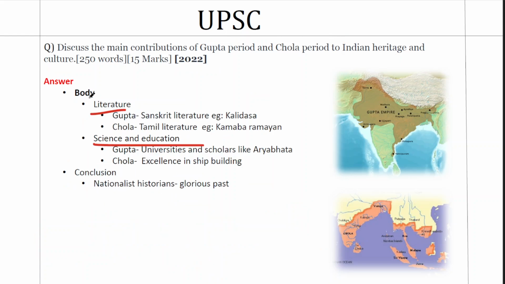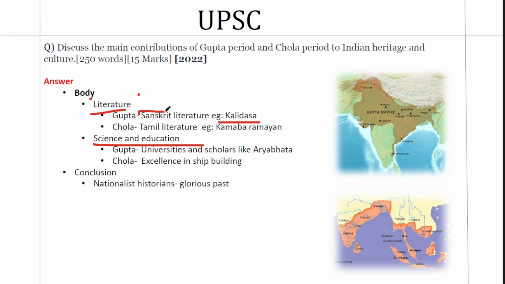The third is with respect to literature. Here you can have more than 1 point because Chandragupta too maintained a court with 9 jewels and one of them is Kalidasa. You can bring in anyone like Amarasimha, anyone you can give them in this part because we have balanced it out with one example and one dimension each. That's why we chose Kalidasa and Sanskrit literature. You have the liberty to increase it depending on your discretion.